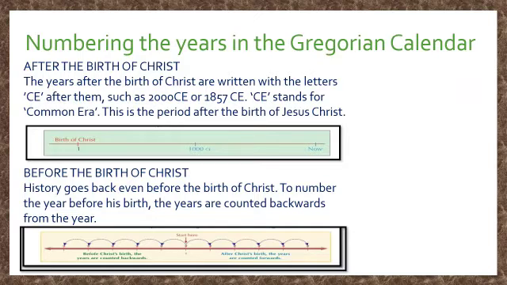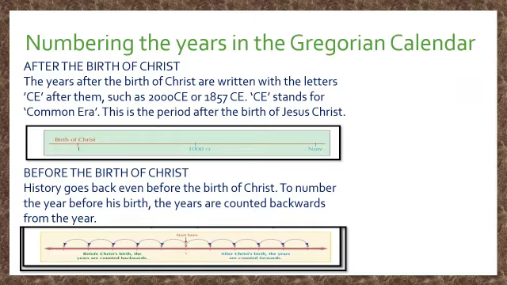This period after the birth of Jesus Christ is shown here below. The birth of Jesus Christ is marked as 1, then 1000 CE, and now means the current era, current time. Here is the example of Mahatma Gandhi, who was born in 1869 CE. India became independent in 1947 CE.